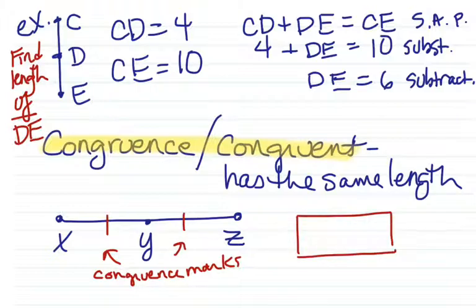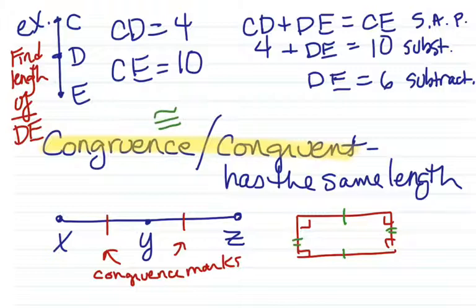We can look at another example of a rectangle. So far, that's not enough information for us in geometry to prove that it's a rectangle, or for you to be able to assume it's a rectangle. We have to know that it has 4 right angles, and the other qualities of a rectangle, opposite sides have to be congruent. So there's one pair of opposite sides that are congruent, because we match the one congruence mark to the one congruence mark, and then 2 congruence marks match 2. So we know those 2 vertical sides are congruent, and the 2 horizontal sides are congruent. So that's how congruence marks work.